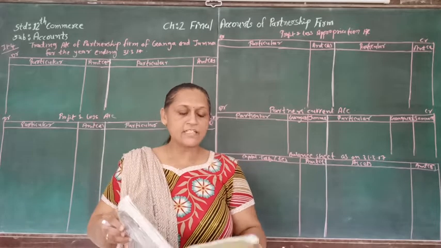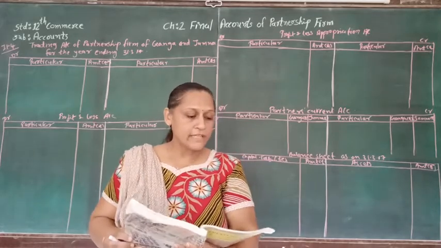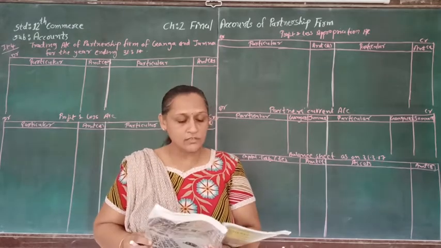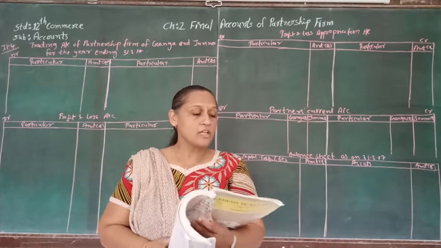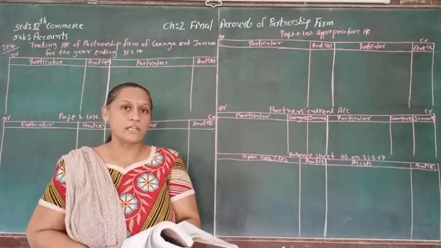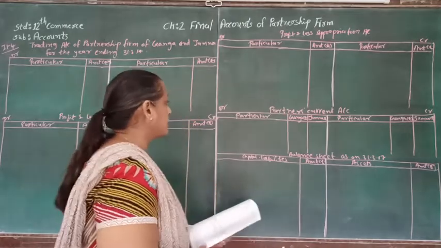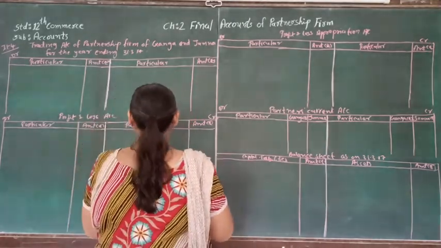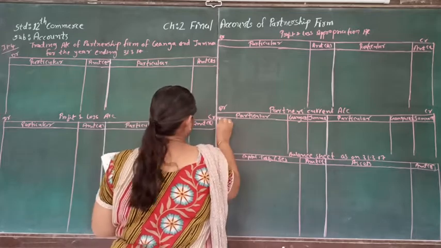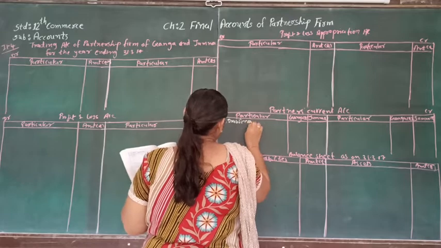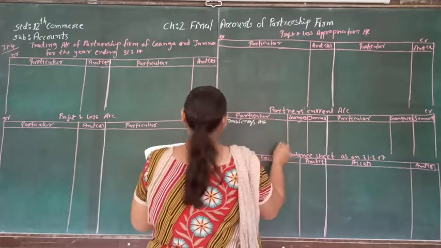Let's see illustration number 4. Following is the trial balance of partnership firm of Ganga and Jamuna as on 31st 3/17. So here on the debit side, very first account given to us is a drawing account. Drawing account is supposed to be written in the current account on the debit side. So here to drawing account, it is 12,000.